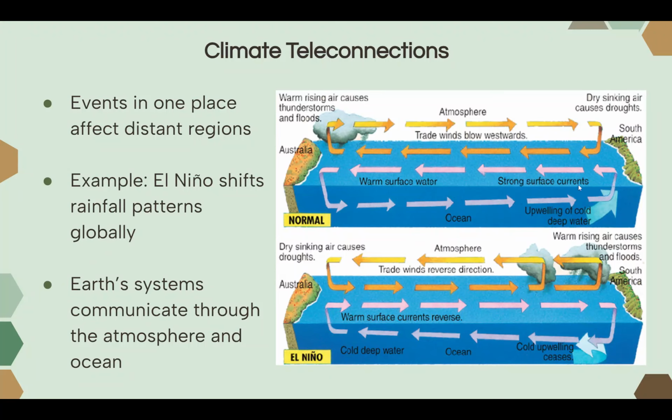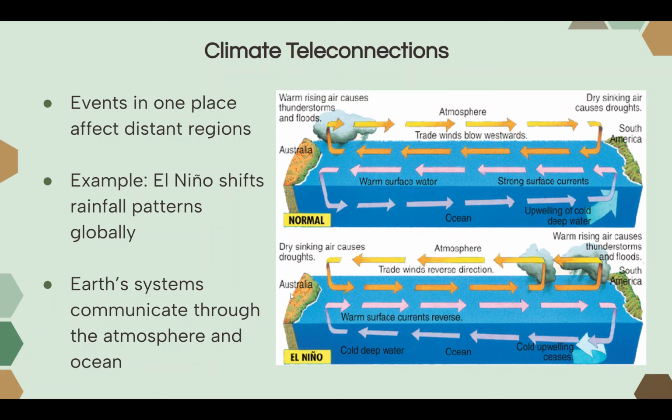Normally, our ocean currents circulate a certain way, and this can also affect how our wind belts move. Because our ocean currents and wind belts move this way, Australia will have warm rising air causing thunderstorms, and then South America will have dry sinking air causing droughts. But then during El Nino events, the direction of these ocean currents, as well as our wind belts, shift.